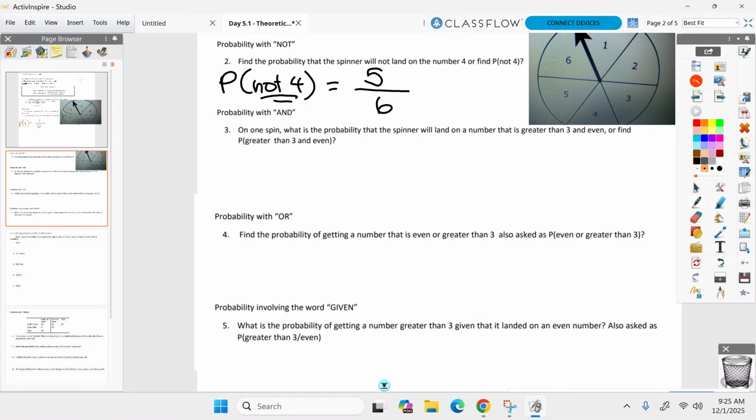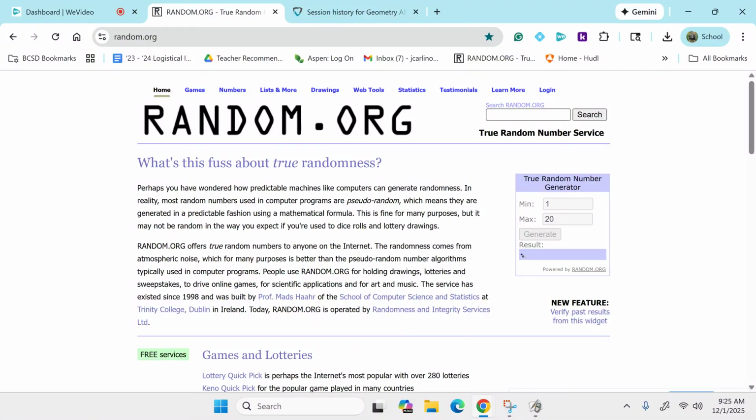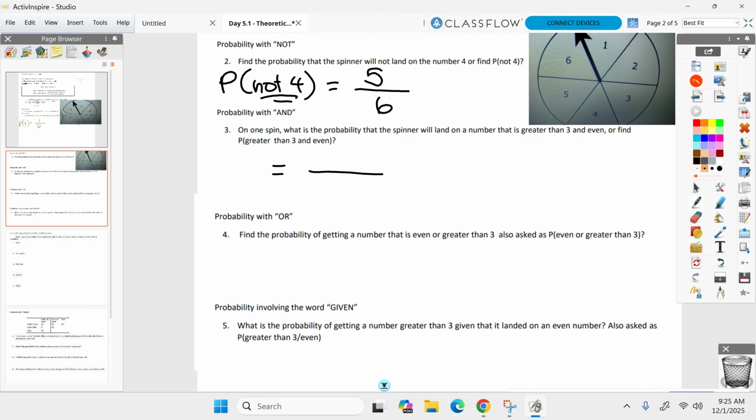Now it gets slightly more complicated. Same spinner. What's the probability it's greater than 3 and even? So both have to happen. It's got to be greater than 3 and even at the same time. How many choices do I have? Here we go. How many choices do I have, Henry? 2. No. Total choices, 6.